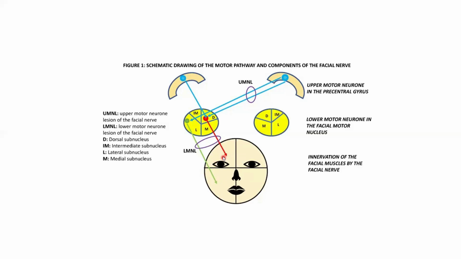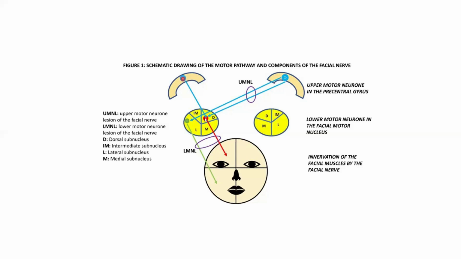It's important to understand that the upper half of the face is going to receive fibers from both right and left cerebral cortex. Is it clear? I'll repeat it again. The face, we divide into right and left, and the upper half of each side is innervated by the fibers coming from both right and left cerebral cortex.